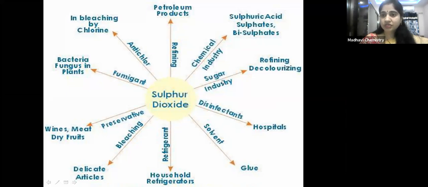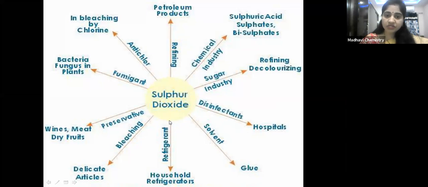In the sugar industry, it is used for refining and decolorizing sugar. It is used as a disinfectant in hospitals, and as a solvent, organic and inorganic substances can be dissolved in liquid sulfur dioxide.